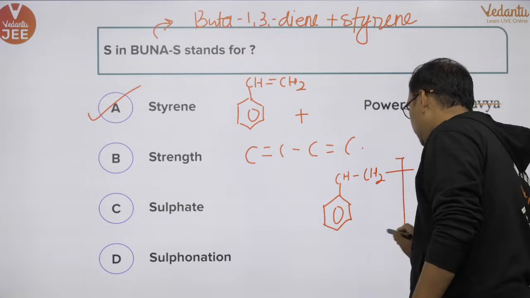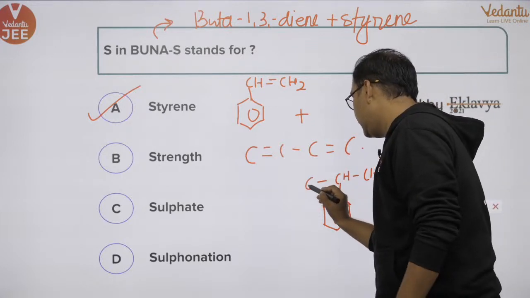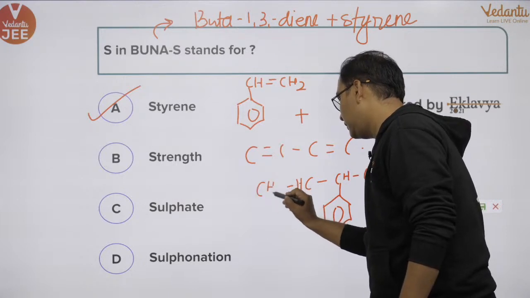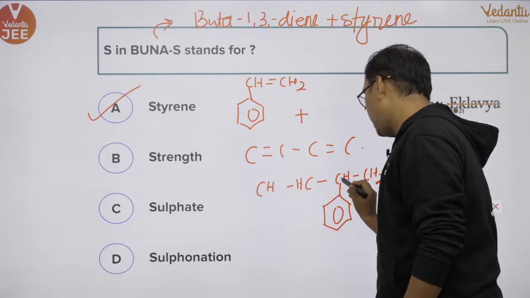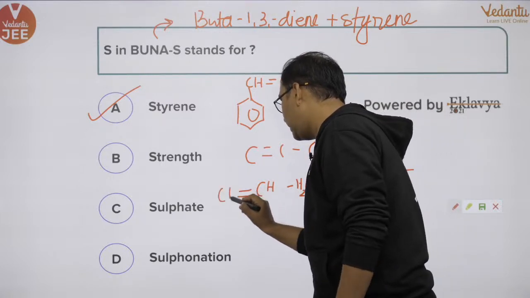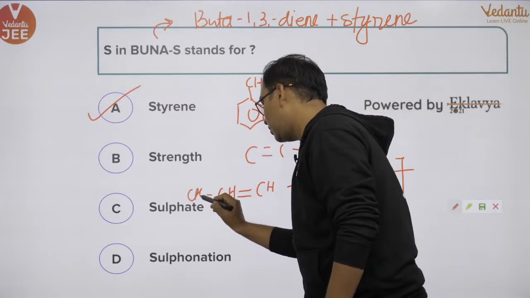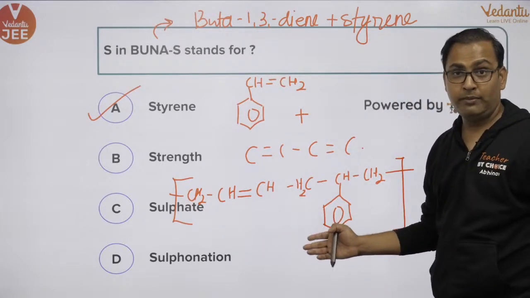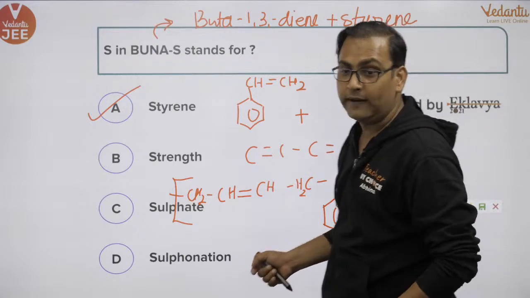CH2 and then CH2, and then we have a double bond here, CH2. So this is what we get as the polymer, and this is Buna S polymer.